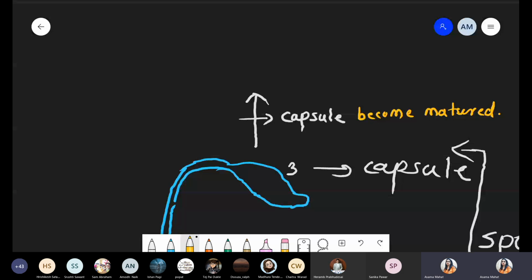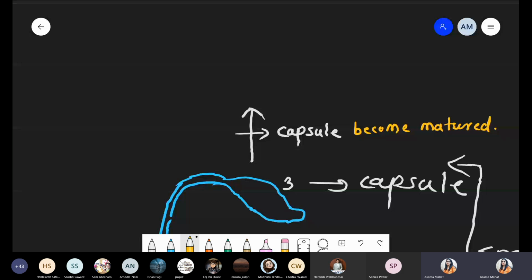Capsule become mature. Now what happened? Inside this capsule, spore mother cells are present. Inside this capsule, there is a presence of this SMC. I'm not writing the long form because we already discussed SMC, that is spore mother cell. If you want, you can write down the long form. SMC, spore mother cell.